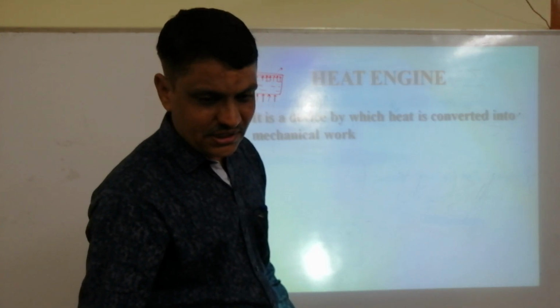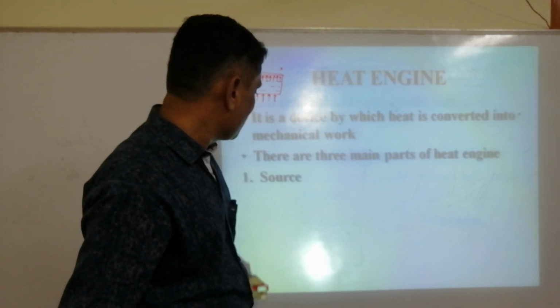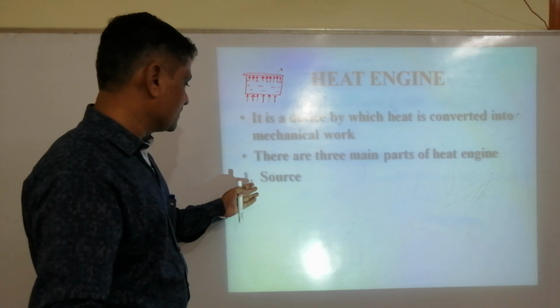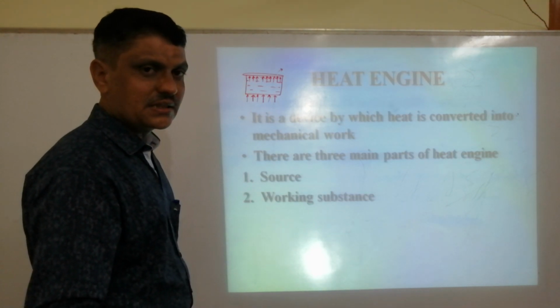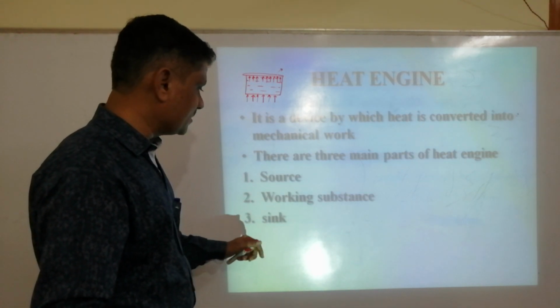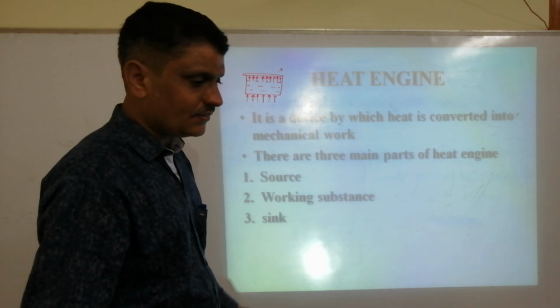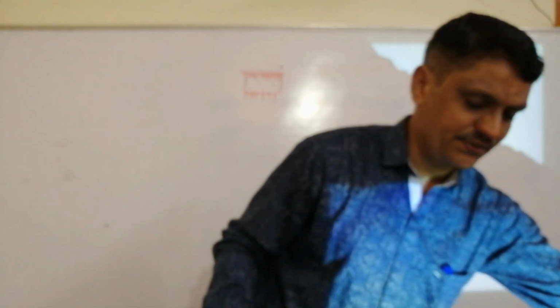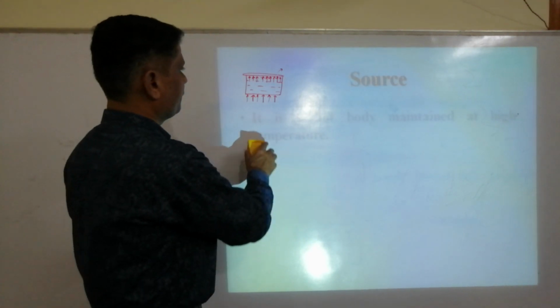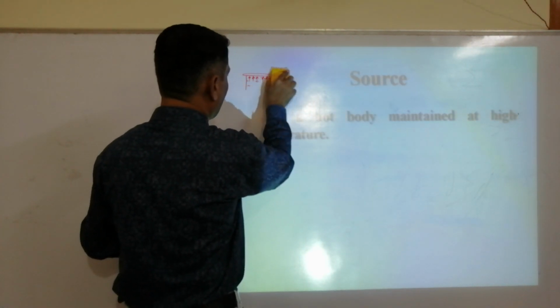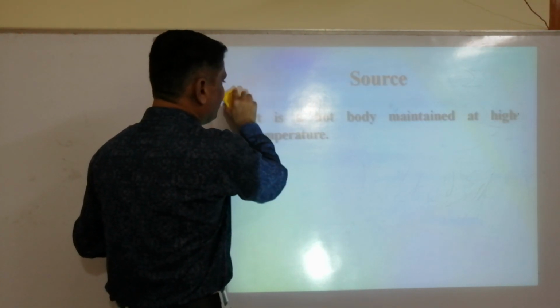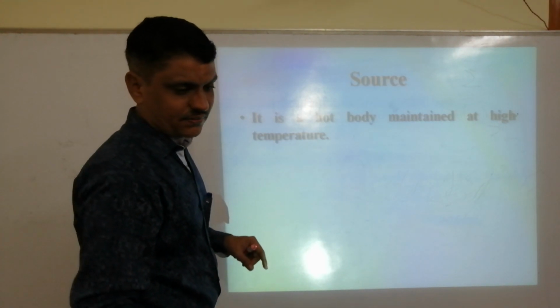And this heat engine has three main parts. One is called a source, second is working substance, third is a sink. Then what is a source? Source is a hot body maintained at high temperature.